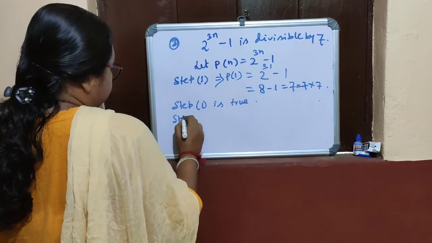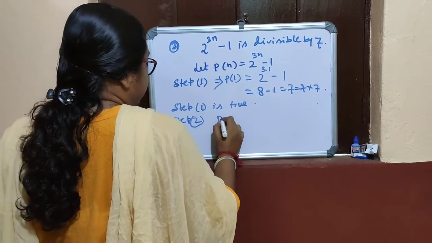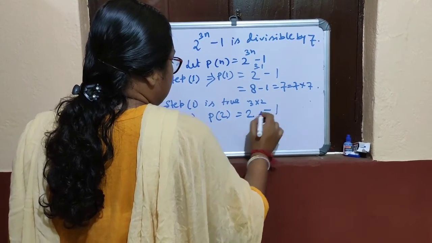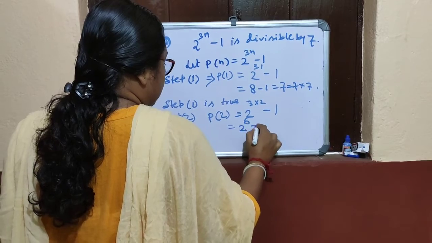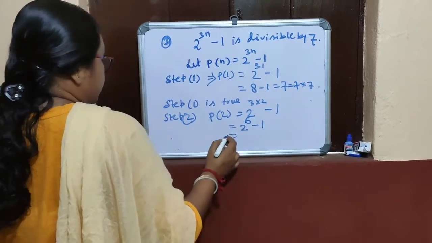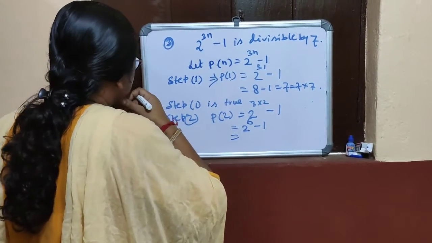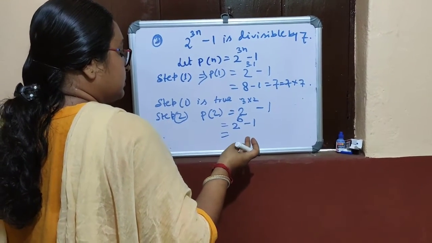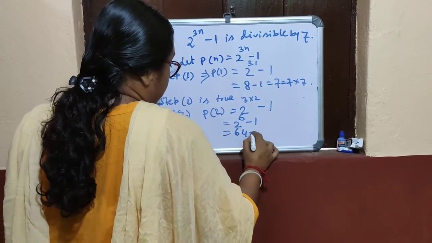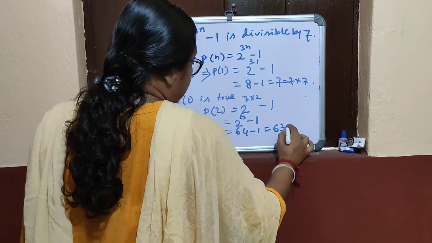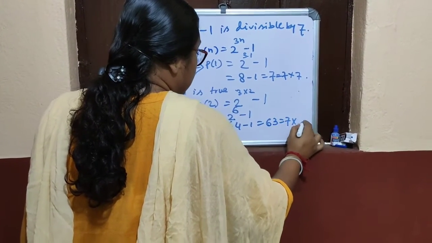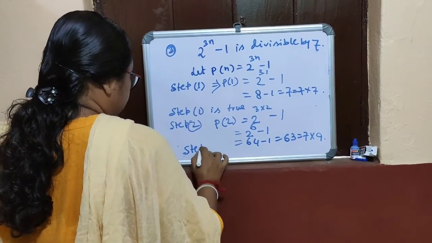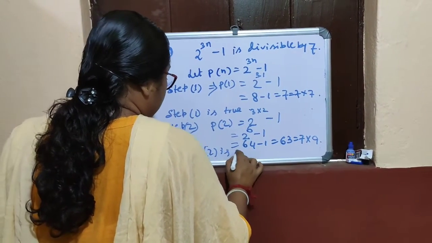What is step 2? Step 2 is P2. This is equal to 2 to the power 3 into 2 minus 1, which equals 2 to the power 6 minus 1. 2 to the power 6 means 64. 64 minus 1 is equal to 63, which is equal to 7 into 9. Also divisible by 7. Step 2 is also true.